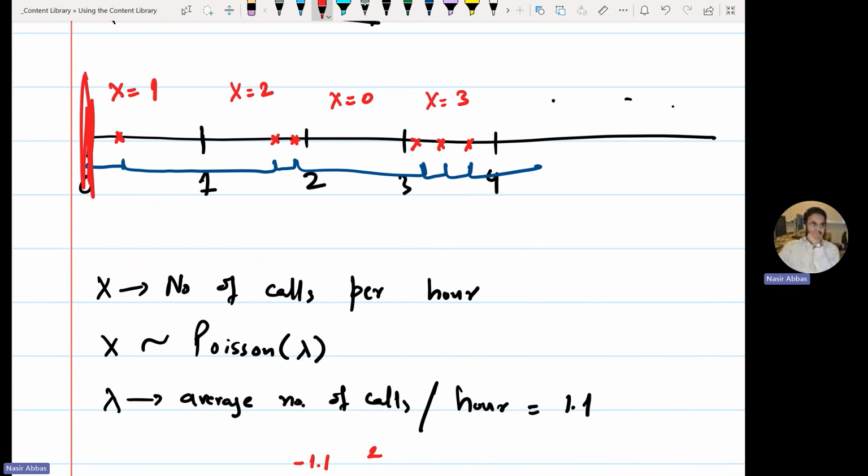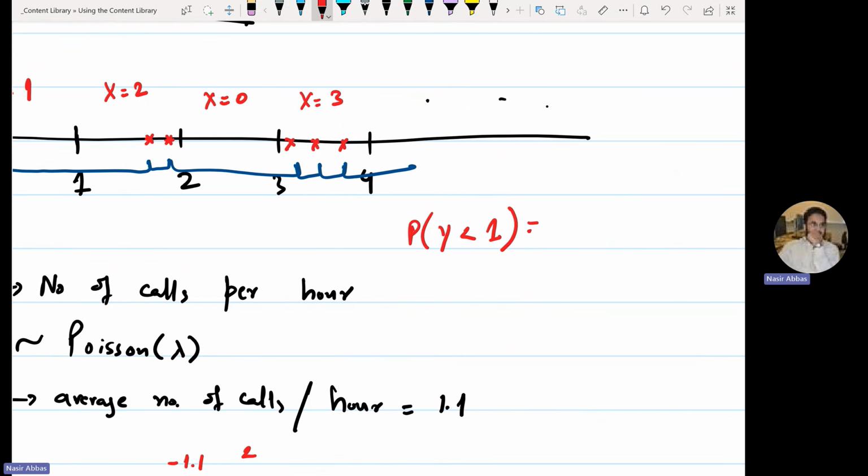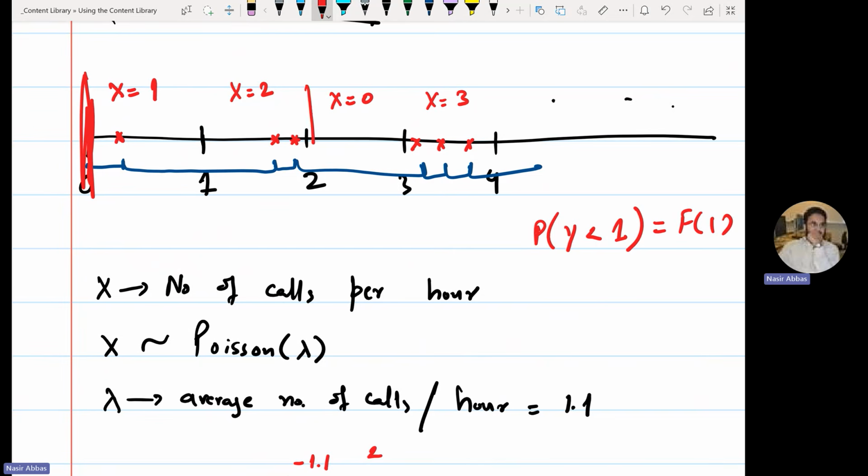From the beginning, I want you to find the probability that y is less than 1. This is the probability that the next call will come within 1 hour, right? How will you find it? F of 1. Just plug in 1 into the CDF of exponential distribution. If I tell you that I am here and there was no call in the first 2 hours,